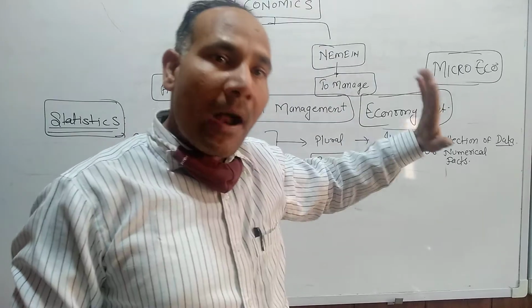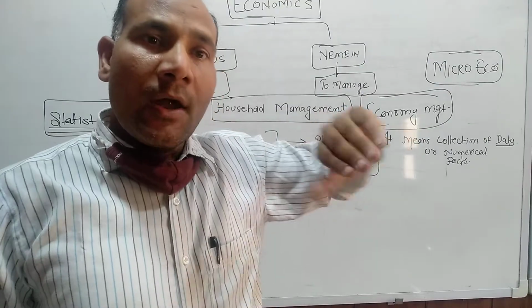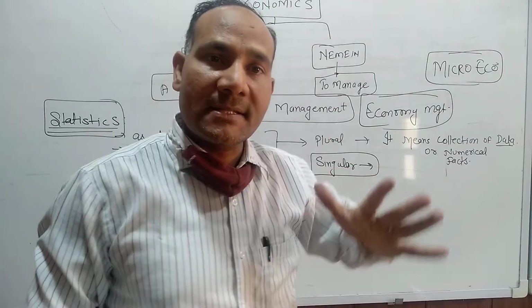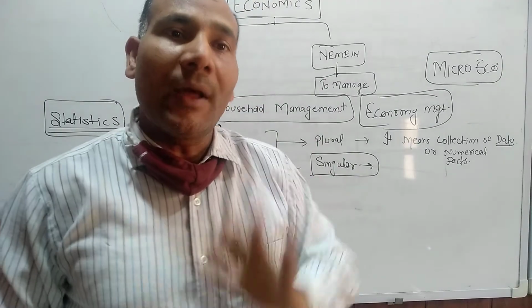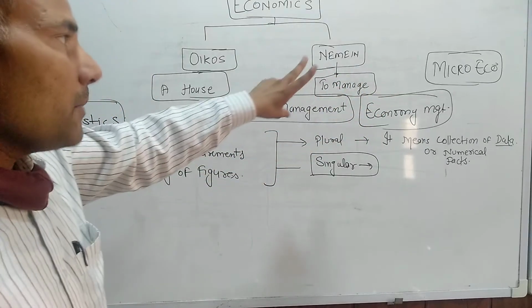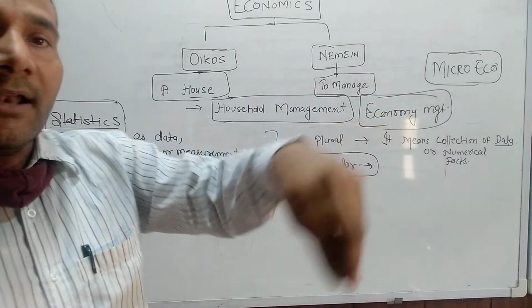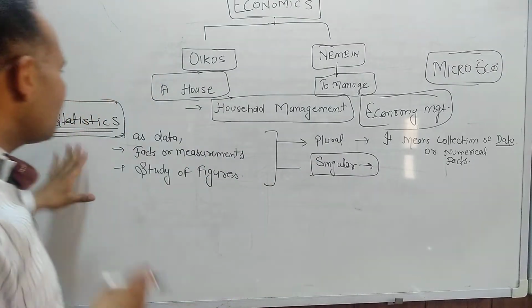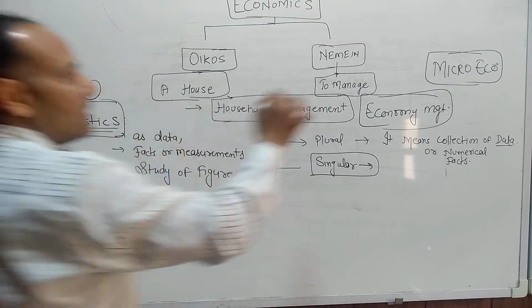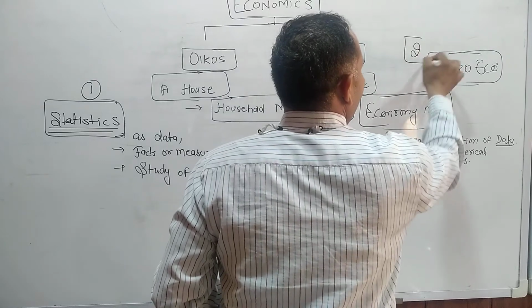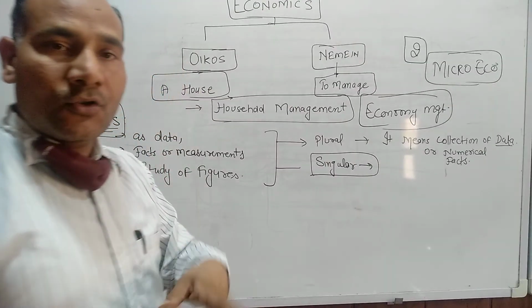The second part, macro and economic development, we will study in the 12th class. So there are two major books we will study throughout the year in the 11th class. The first book is statistics and the second book is microeconomics.